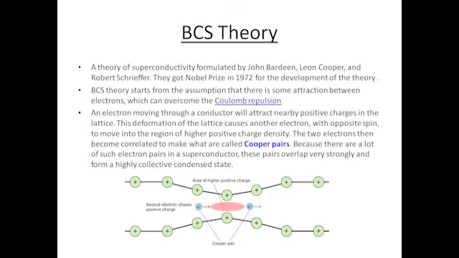This produces a region of increased positive charge density. Then a second electron is attracted towards it. The two electrons interact with each other via the lattice. At low temperatures, this interaction can exceed the Coulomb repulsion between electrons. These pairs of electrons with opposite spin formed through lattice vibration are called Cooper pairs.